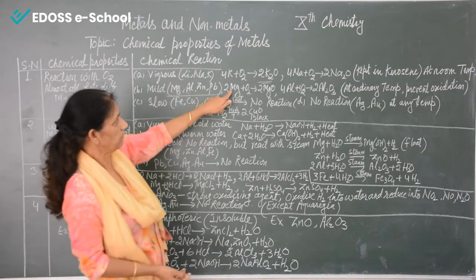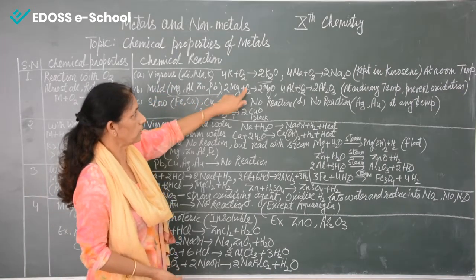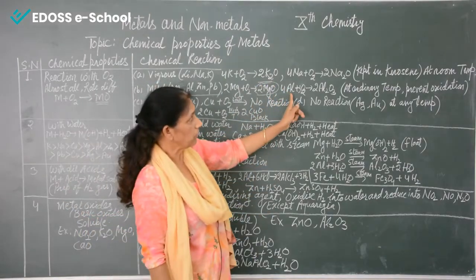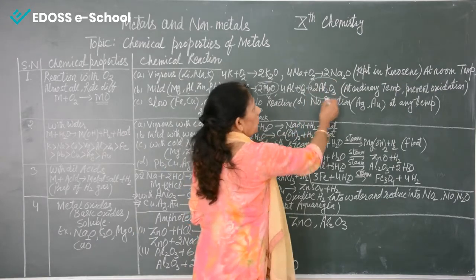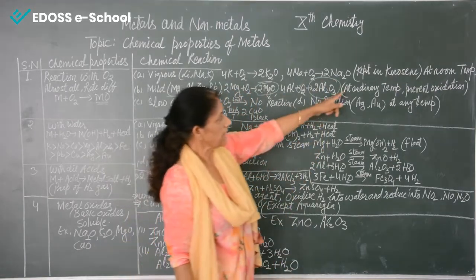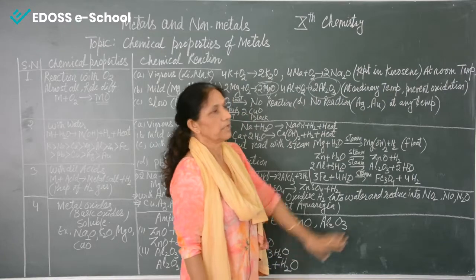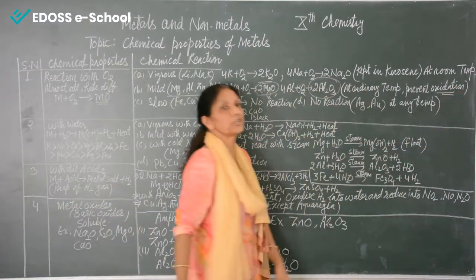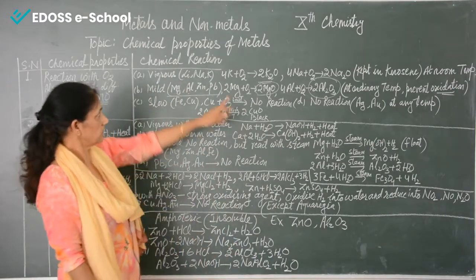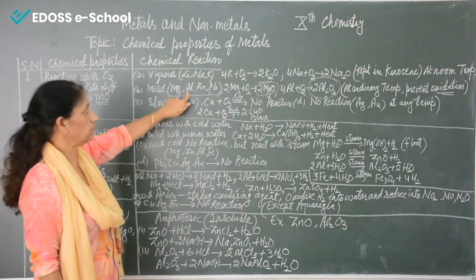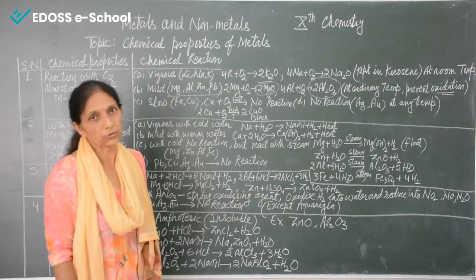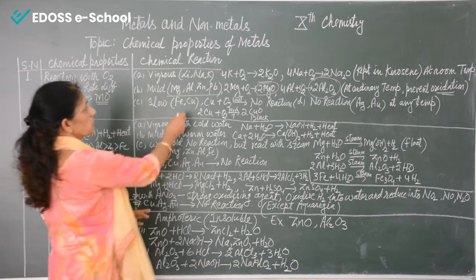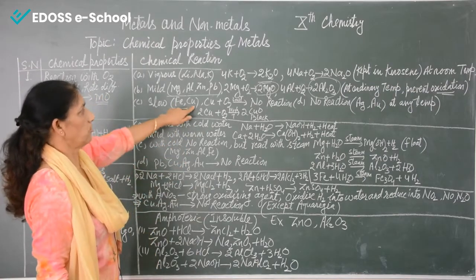So we can see magnesium reacts with atmospheric oxygen and forms a magnesium oxide layer. Similarly, aluminium forms an aluminium oxide layer. So this happens at ordinary temperature, and because of this, oxidation is prevented, prevention of oxidation. This is the reason that magnesium, aluminium, zinc and lead, they don't get oxidized. Now the slow reactions. Slow reactions are of iron and copper.